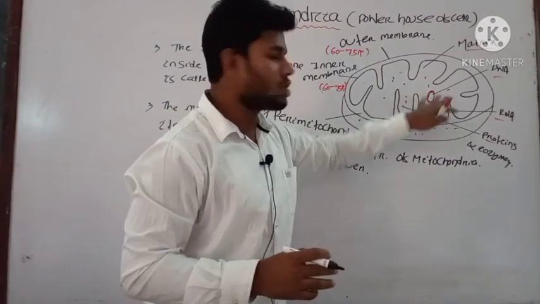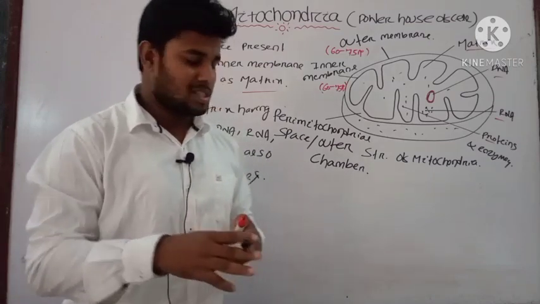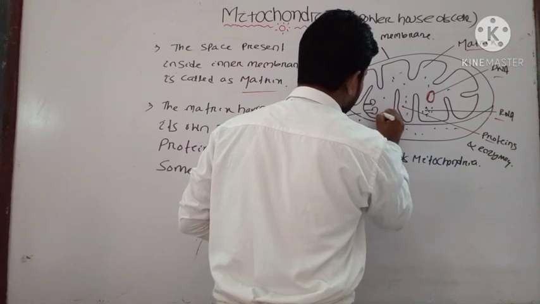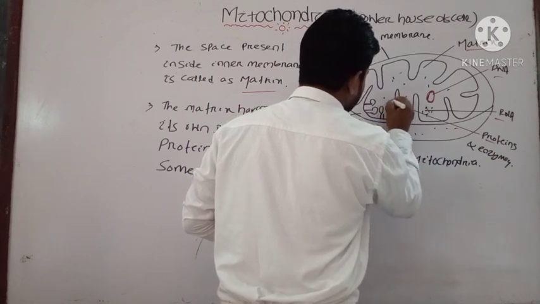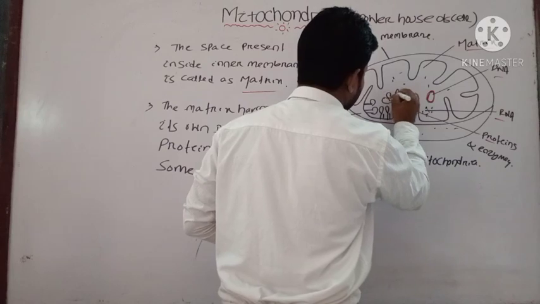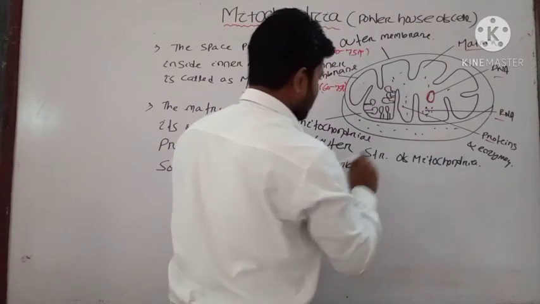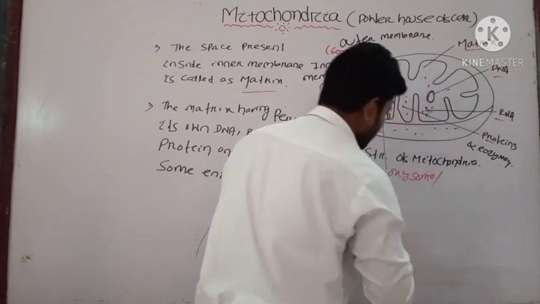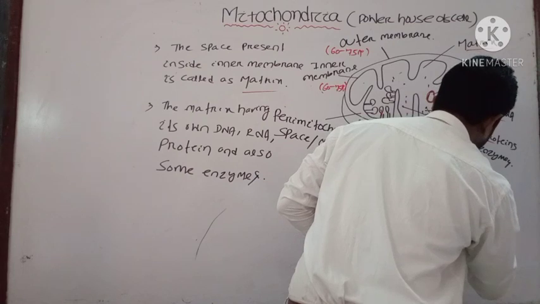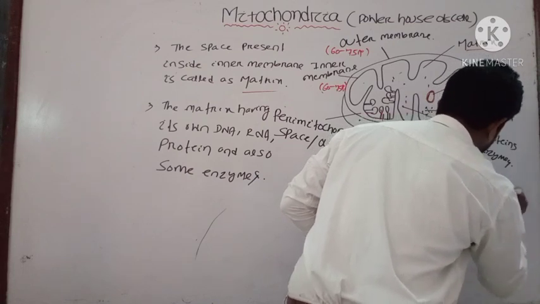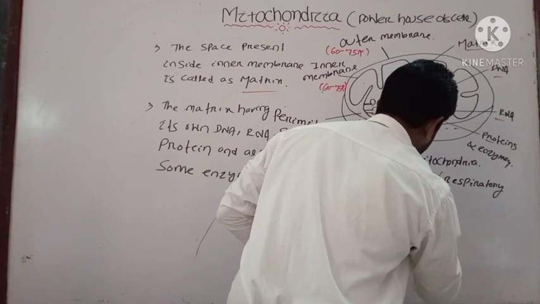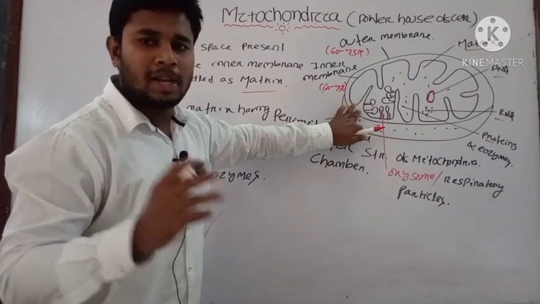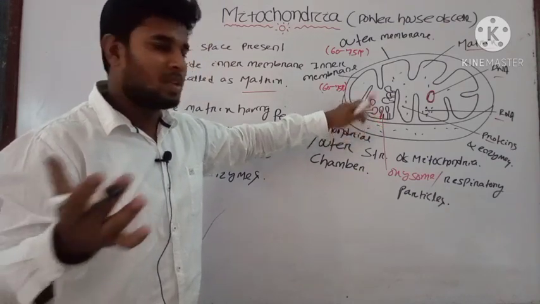Along with that, they have some tennis racket like structures that are known as your oxysomes or respiratory particles. These are known as oxysomes or respiratory particles.